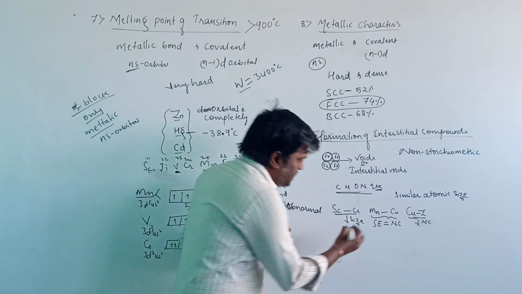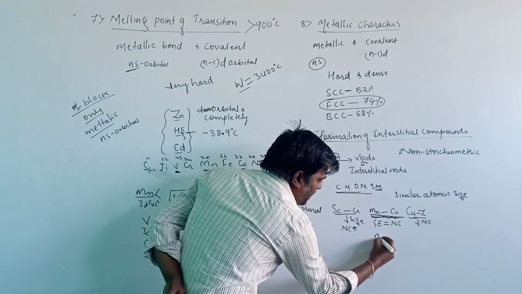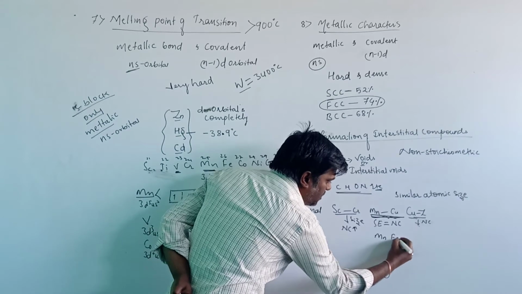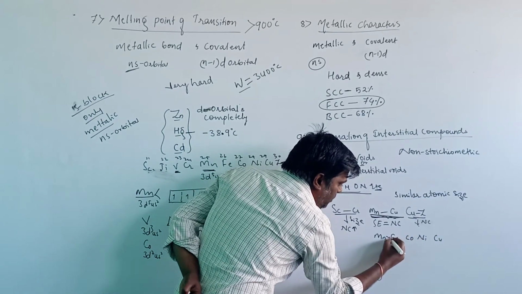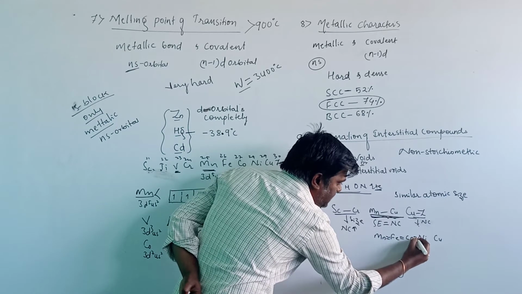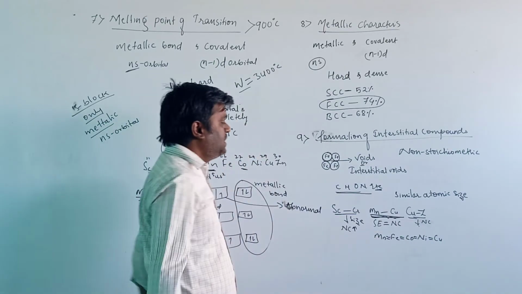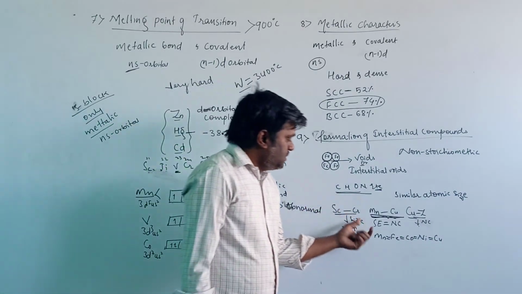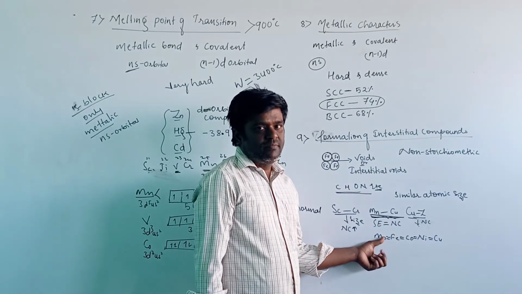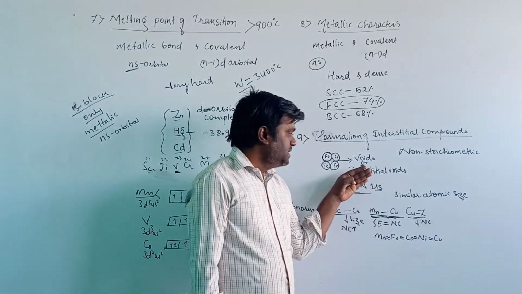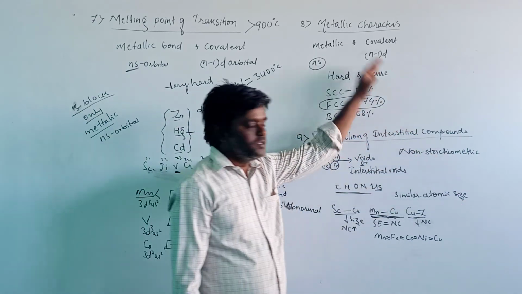Then we take manganese to copper. When we observe manganese, iron, cobalt, nickel, copper, these have approximately the same size. Due to the approximately same size, we can insert the non-metals in the interstitial void of metals. The main reason is the similar atomic size; we can form the interstitial compound.